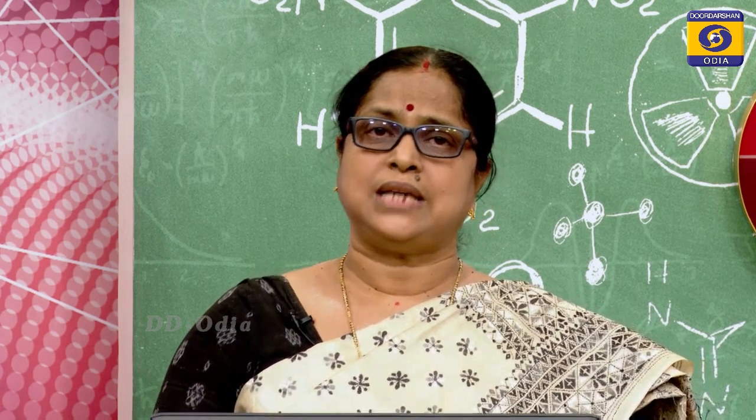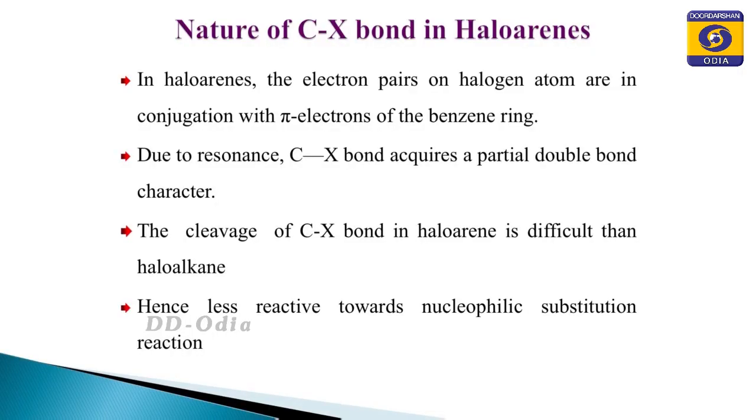Now, till now we have considered how the haloarenes are classified. But what about the reactivity of the haloarenes? We have been silent till now, we have not considered whether the haloarenes are reactive or what is their order of reactivity. Mostly the reactivity of haloarenes depends upon the nature of the carbon-halogen bond. So, what is the nature of the carbon-halogen bond? In haloarenes, the halogen atom has lone pairs of electrons. All of you know that when halogen forms a bond with the carbon atom, it has 3 lone